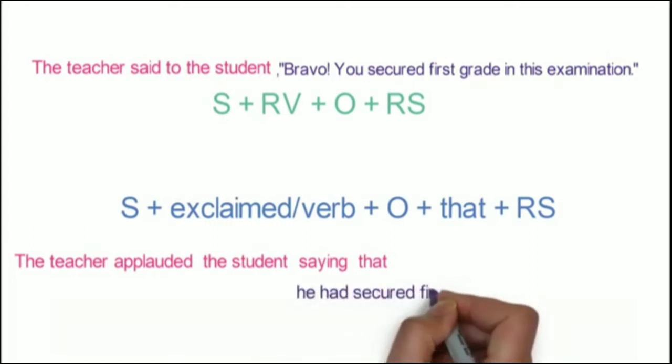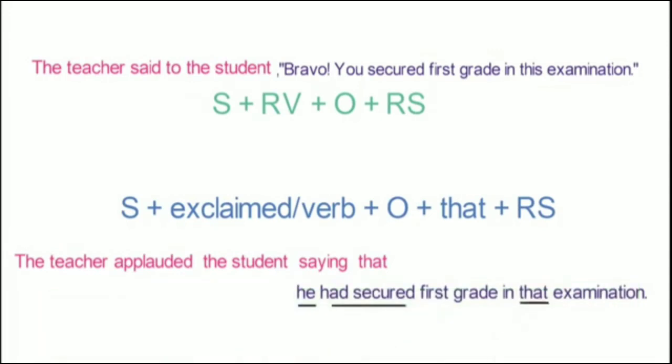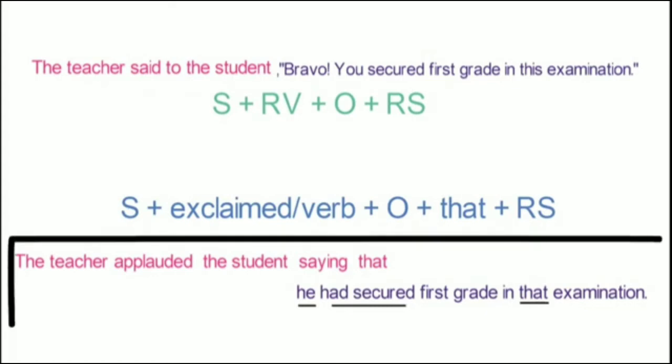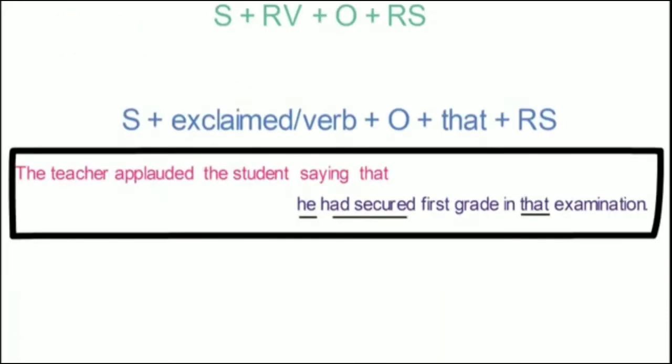He had secured first grade in that examination. Notice the change of pronoun, tense and time denoting words. The final sentence is in indirect form. That is, the teacher applauded the student saying that he had secured first grade in that examination. Wow! We learned another way to convert a direct speech to indirect. Let's look into the next example.